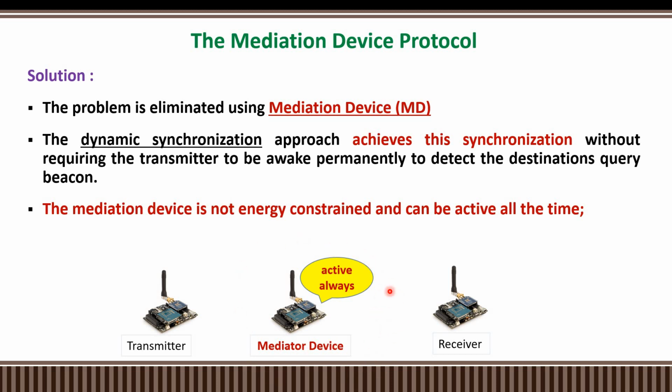This mediation device is always active, receiving information from the transmitter and also the receiver. Based on the request, it will synchronize both transmitter and receiver sleep time and wake up time for the transmission of the information between them. The mediation device is not energy constrained and can be active all the time.